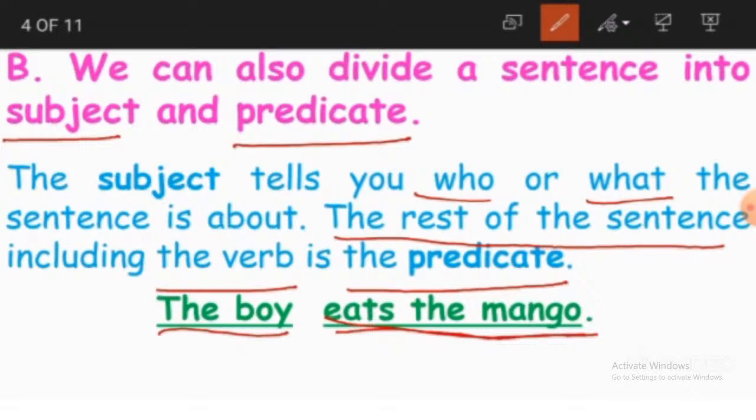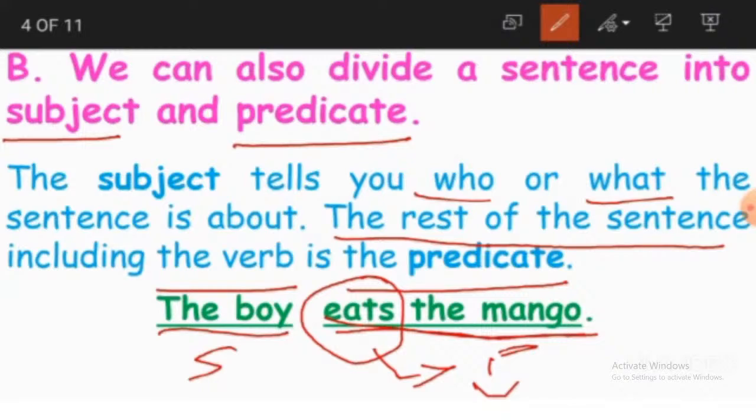So what will be the subject and what will be the predicate here? The boy will become the subject and eats the mango will become the predicate. Why? Because here we have eats. What does eats represent? It is a verb.